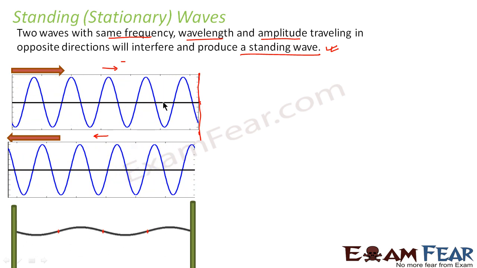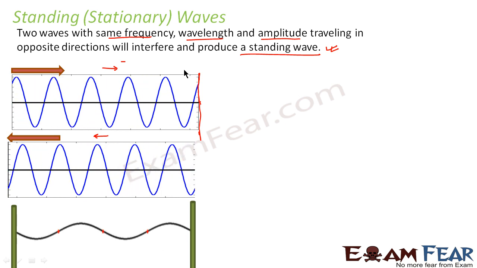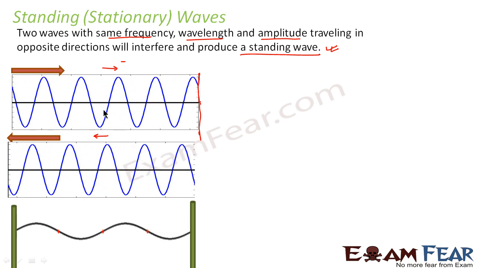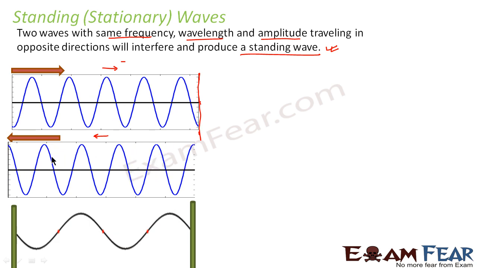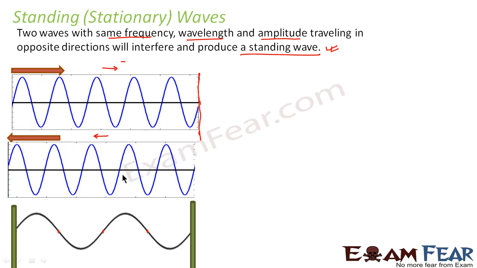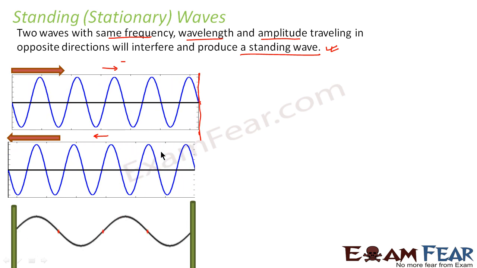So this wave will start going back. Let us consider that this first wave is our incident wave which is hitting the rigid wall. After reflection, it goes back towards the left. Let us suppose that the second wave represents the reflected wave.